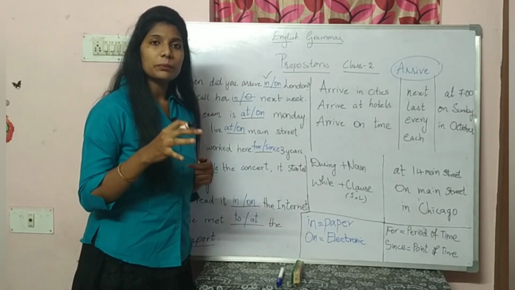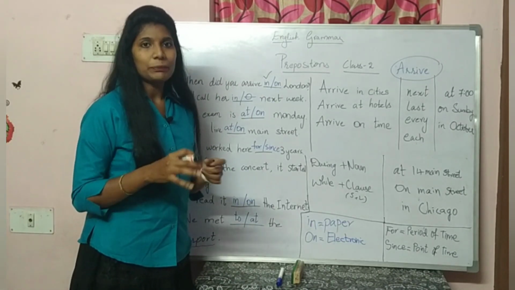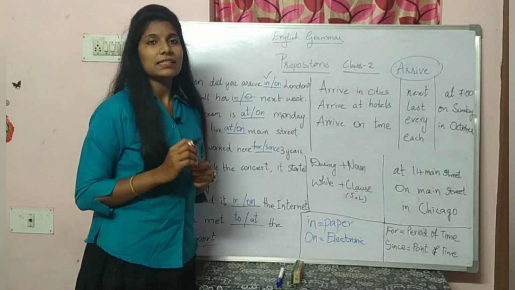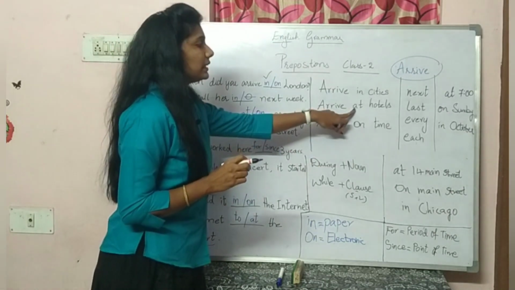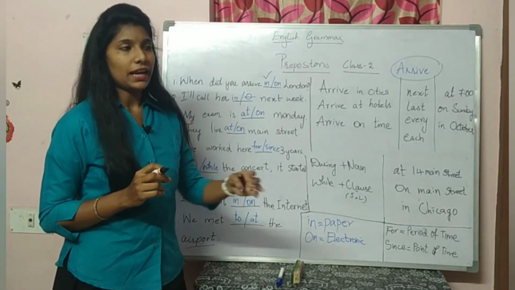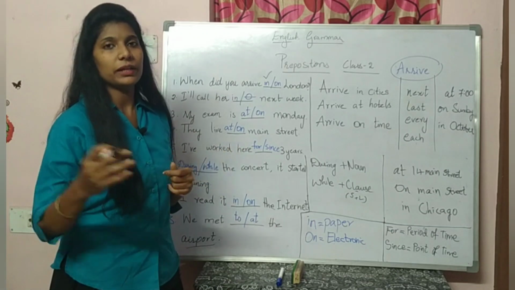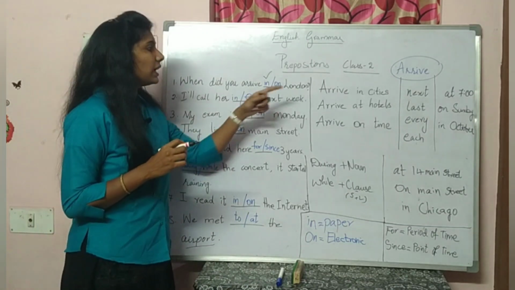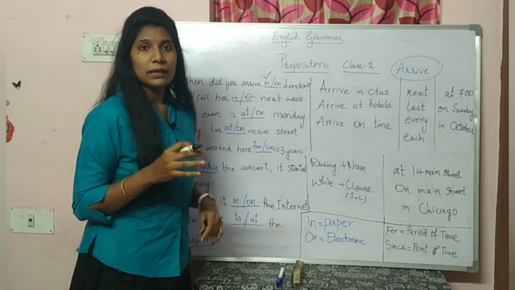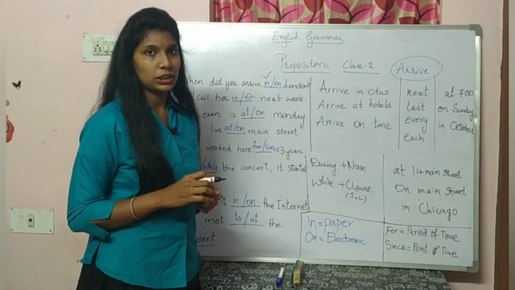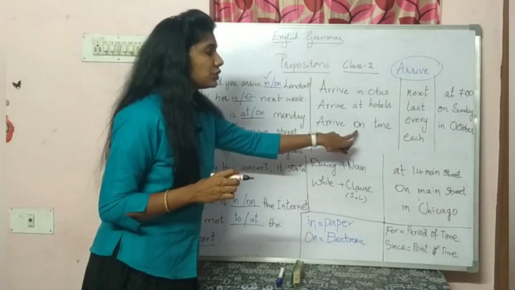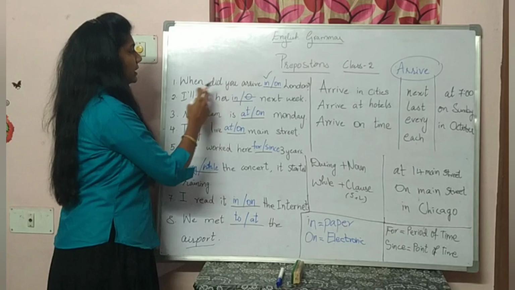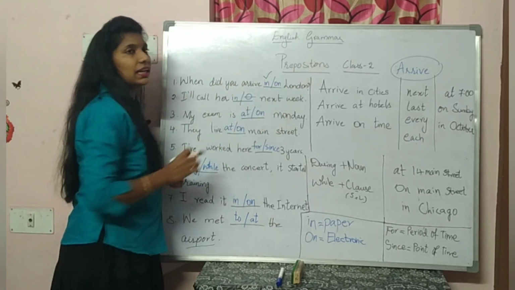Where in London, when a particular location is given, like a particular hotel, a coffee shop, a tea point, a particular place, in that case I am using the preposition at. And when a particular time is given, I am using the preposition on. So in this case, I am using the preposition in. When did you arrive in London?